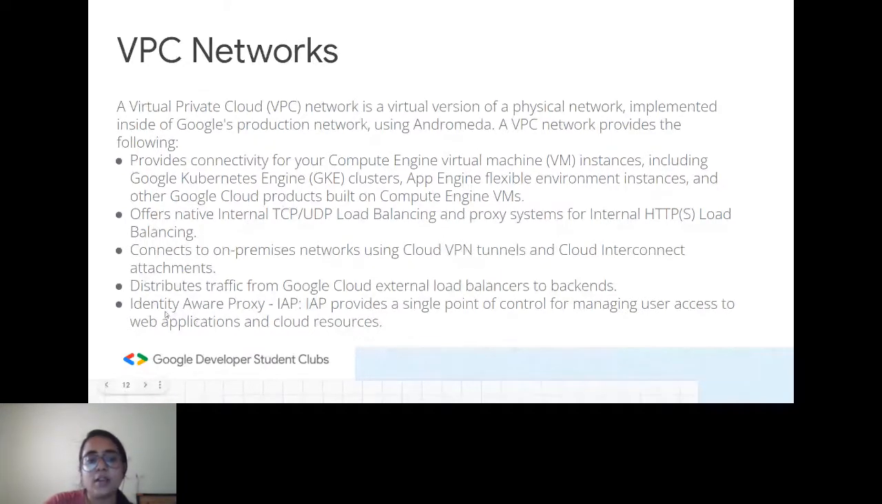And next is our identity aware proxy. So what is an identity aware proxy? For short, it is known as IAP. So IAP is basically a single point for managing user access to web applications and cloud services. So it basically gives you access to, like, only some people can have some kind of access.